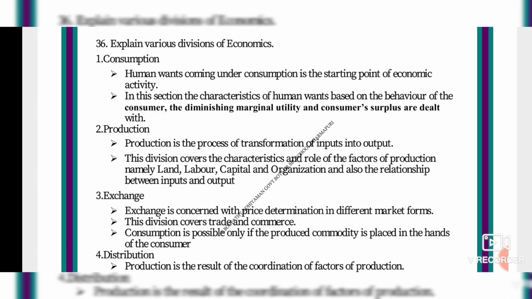Human wants coming under consumption is the starting point of economic activity. That is, the consumer wants a product. In this section, the characteristics of human wants based on the behavior of the consumer, the diminishing marginal utility and consumer surplus are dealt with. These two we will see in the forthcoming lessons, okay. What is the law of diminishing marginal utility and consumer surplus? Law of diminishing marginal utility means, I will tell you in simple words now. As you buy more and more, if you are purchasing dresses, okay, as you buy more and more, what will happen? Your wants will reduce. I have many dresses. I have 50 sets of dress.